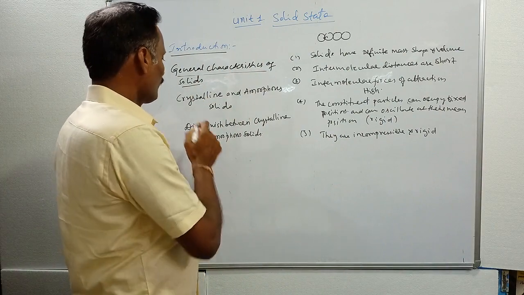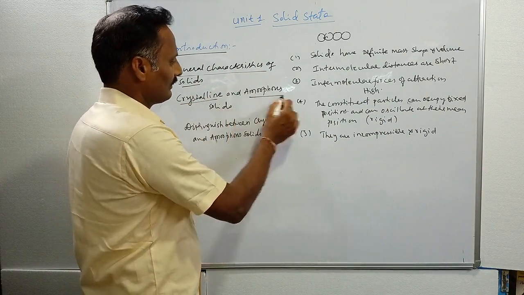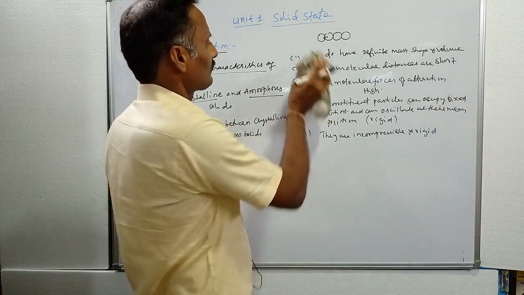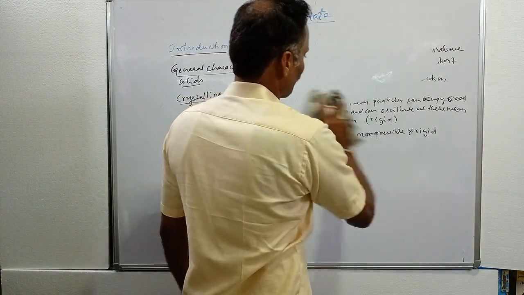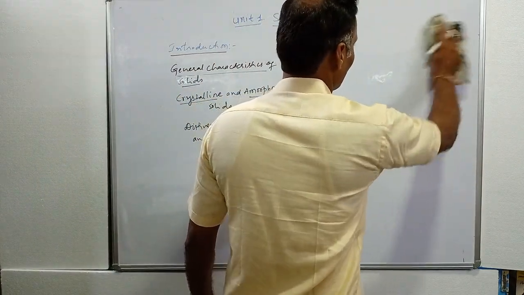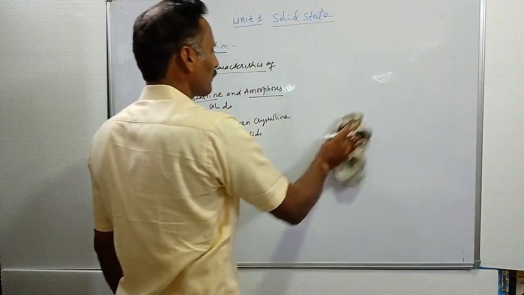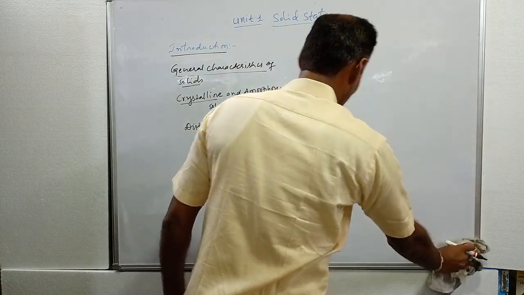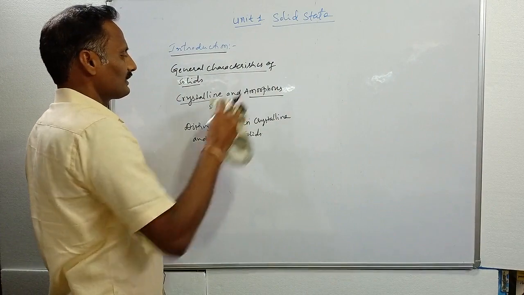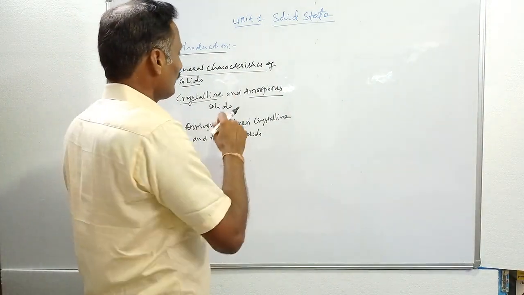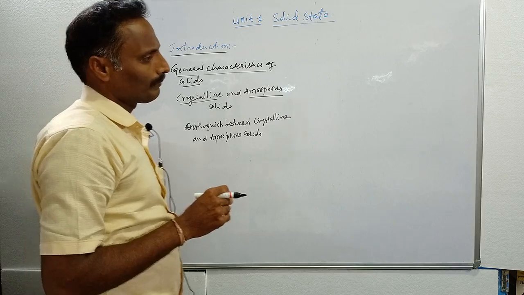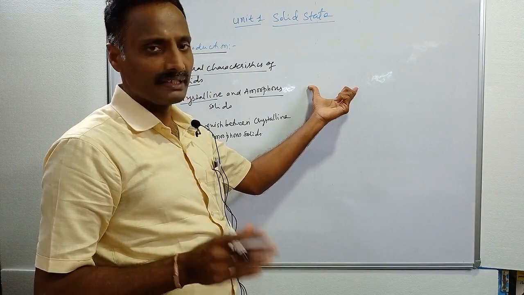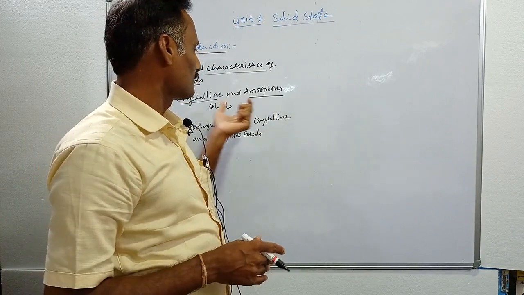Then solids are of two types: one is amorphous solids and the other is crystalline solids. What are amorphous solids and what are crystalline solids? See the difference between amorphous and crystalline solids. Based on the type of arrangement of particles present in a material or in a crystal, solids are classified into these two types, amorphous solids and crystalline solids. Then what is the difference between them? Based on the arrangement of constituent particles in a material, solids are classified into two types, crystalline and amorphous solids.